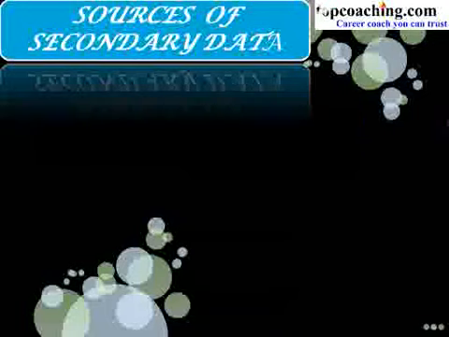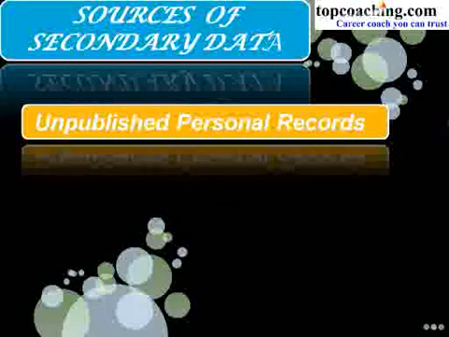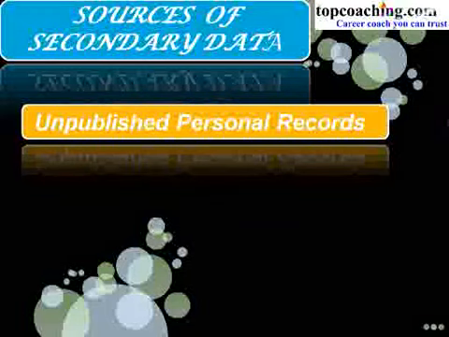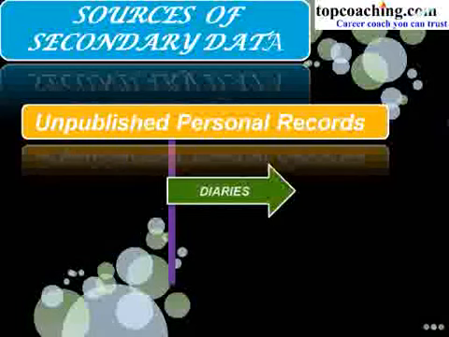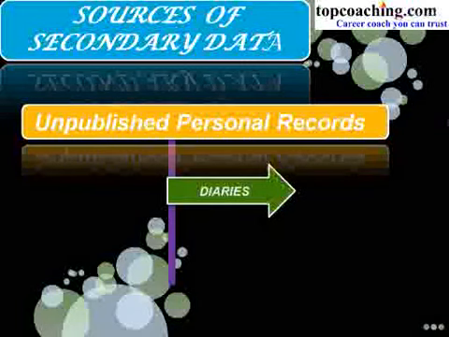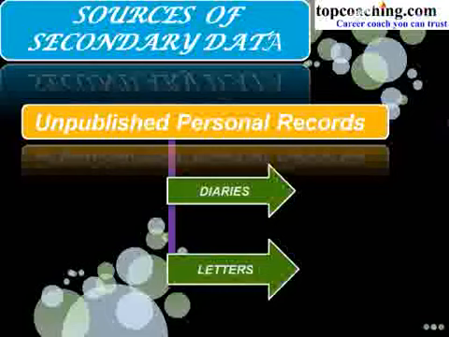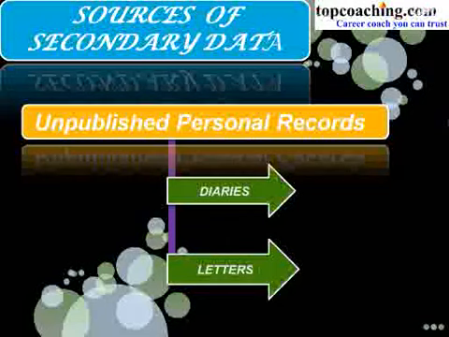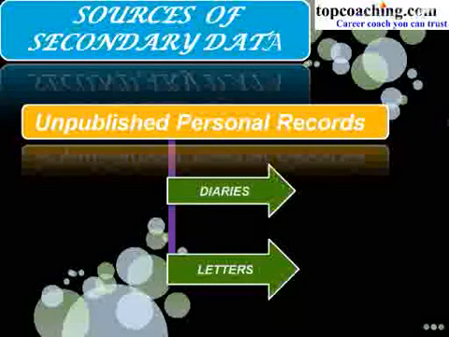Now the third one is unpublished personal records. No doubt some unpublished data may also be useful in some cases. The first one is diaries. Diaries are personal records and are very rarely available, but if you are conducting descriptive research, then they might be very useful. Anne Frank's diary is the most famous example of this. The diary contained the most accurate records of the Nazi wars. The second one is letters. Letters, like diaries, are also a rich source but should be checked for their reliability before using them.